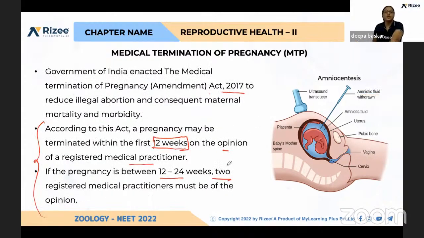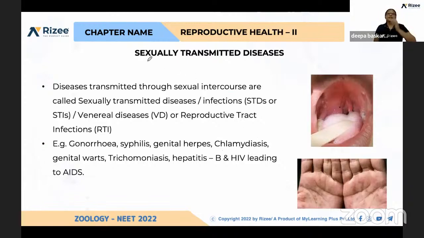Yes, that's all about medical termination of pregnancy. Okay, next, sexually transmitted diseases.